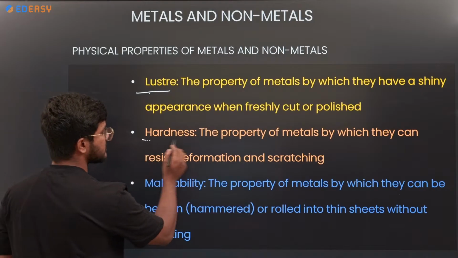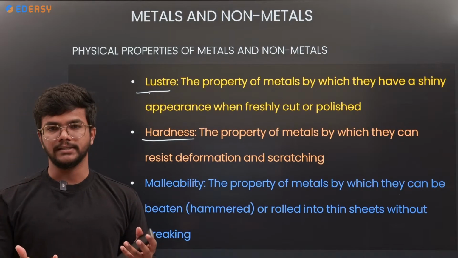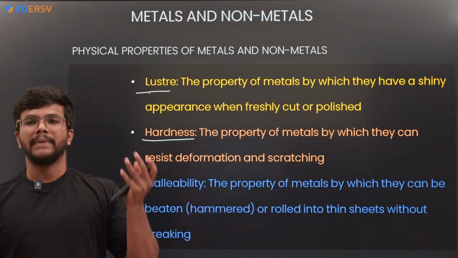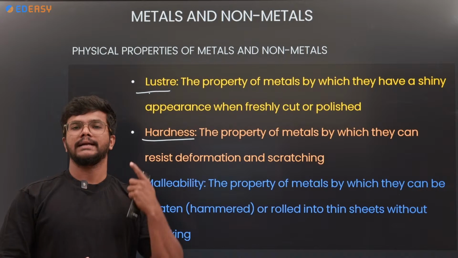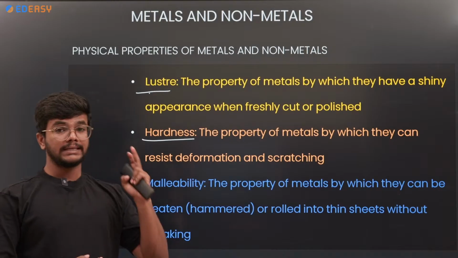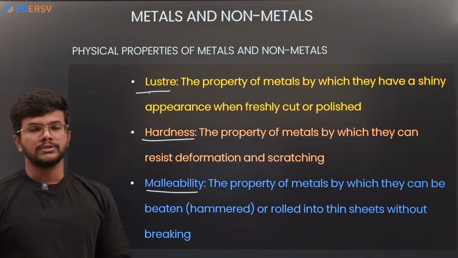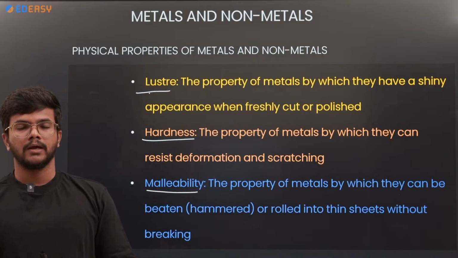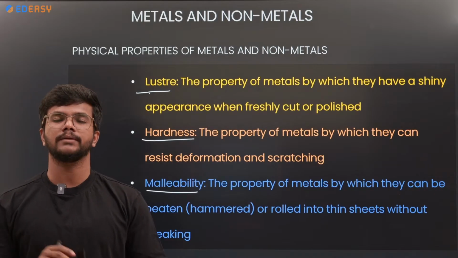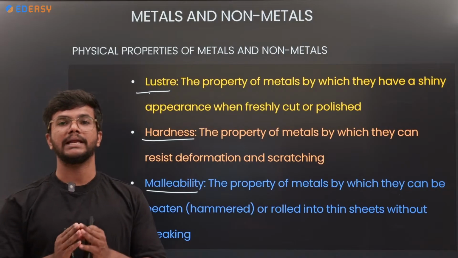Next is hardness of the metals. When you compare with the non-metals, metals have more hardness. So first property is luster, second one is hardness, and third is malleability. What is malleability? When you take the metal and continuously hammer on the metal, that metal will become a fine sheet. That property is nothing but malleability.